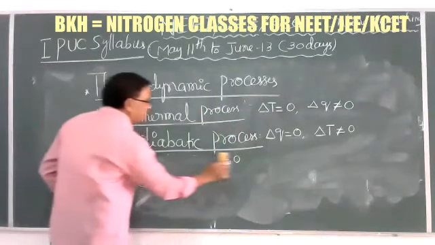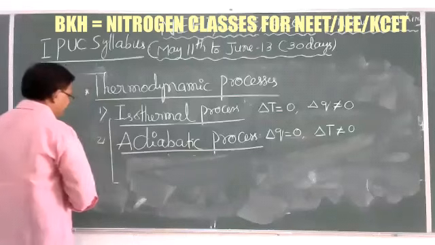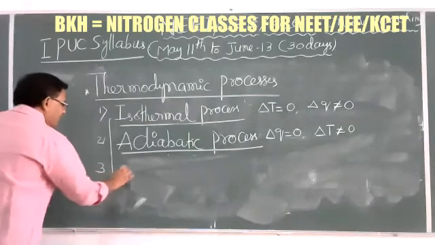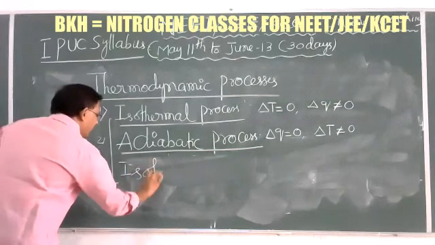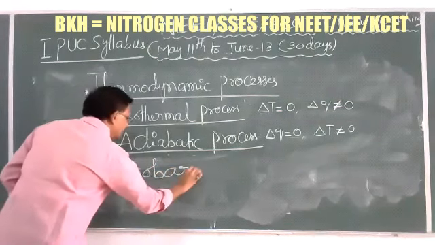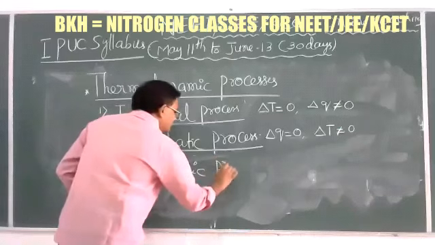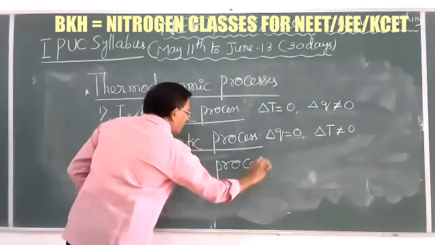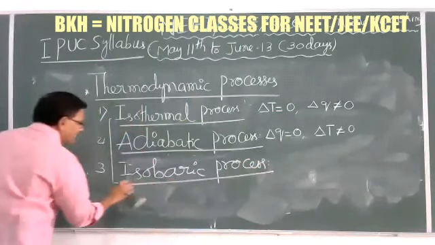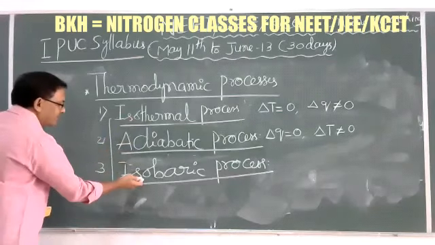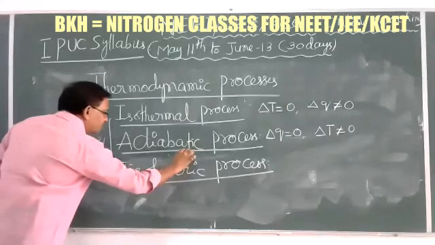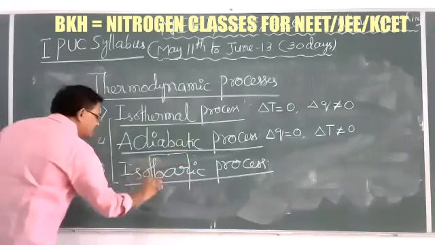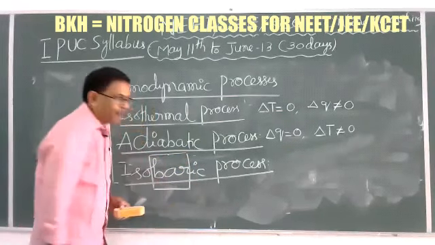Next, the third important process is the isobaric process. In this isobaric process, iso means, as we know already, remains constant, same. Here the word is bar, and bar is generally a unit of pressure.